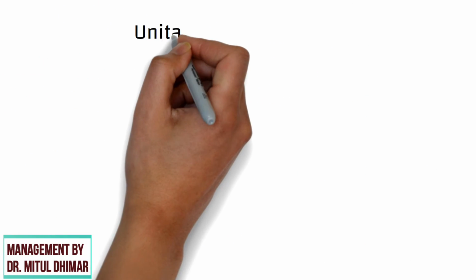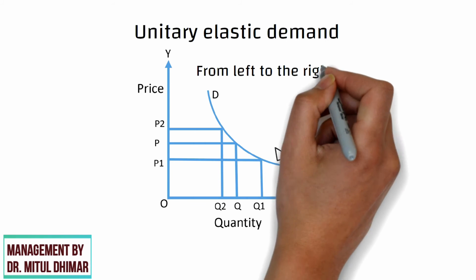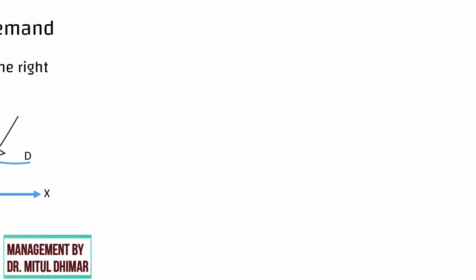The demand curve for unitary elastic demand is a rectangular hyperbola, which is shown in the figure. In the figure, DD is the unitary elastic demand curve sloping uniformly from left to right. Here, the demand falls from OQ to OQ2 when the price rises from OP to OP2. On the contrary, when price falls from OP to OP1, demand rises from OQ to OQ1.